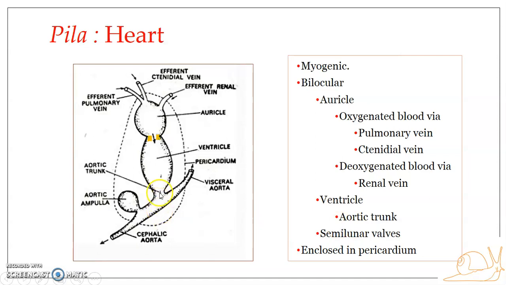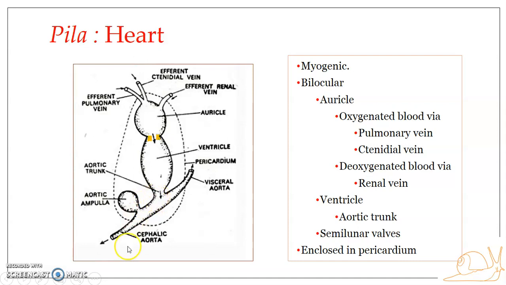Okay, so the aortic trunk, as soon as it originates from the ventricle, divides into two. The one which moves to the visceral mass is known as the visceral aorta. Okay, and the branch of the aortic trunk which moves towards the head and the foot is known as the cephalic aorta. So the aortic trunk divides into two: the visceral aorta, which runs towards the visceral mass, and the cephalic aorta, which runs towards the head and the foot region.